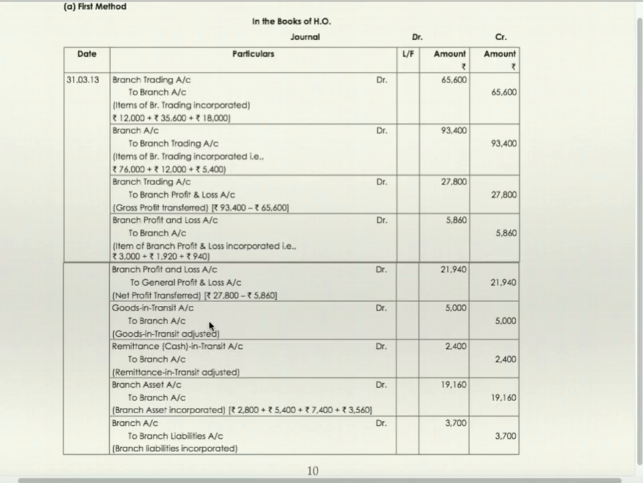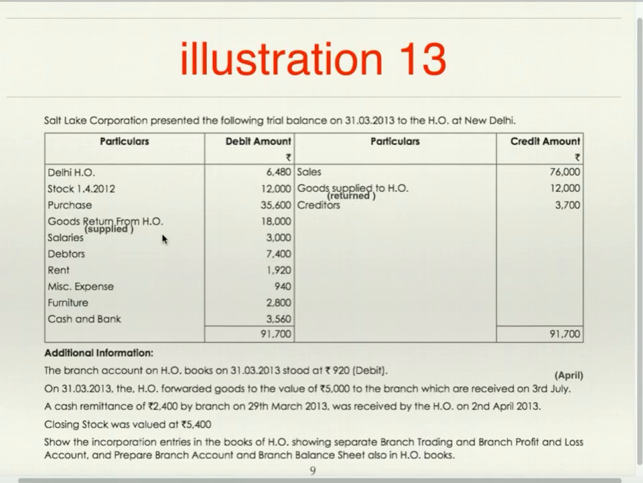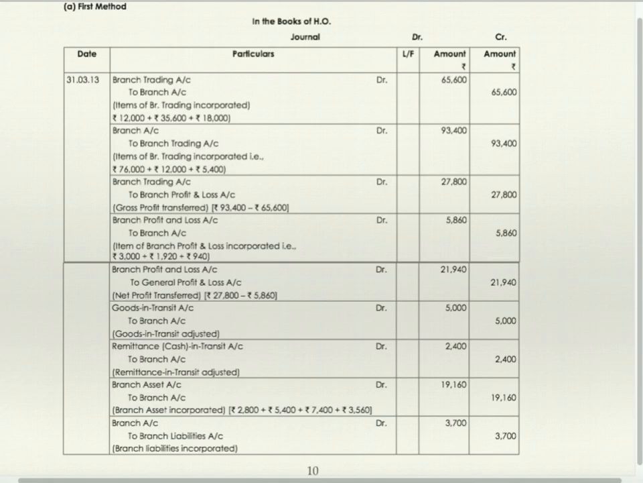Goods in transit account debit to branch 5,000. Goods in transit adjusted. Cash in transit account debit to branch 2,400. Remittance in transit adjusted. We have seen this in the question. Head office forwarded goods of value 5,000 to branch, which was received by branch on 3rd of July, and branch has remitted cash to head office, which was received on 2nd of April. Both the entries have been passed in the books of head office only. Goods in transit account debit to branch and cash in transit account debit to branch.